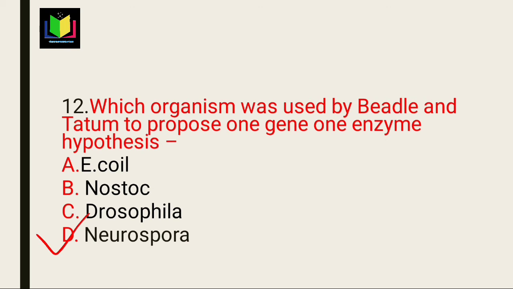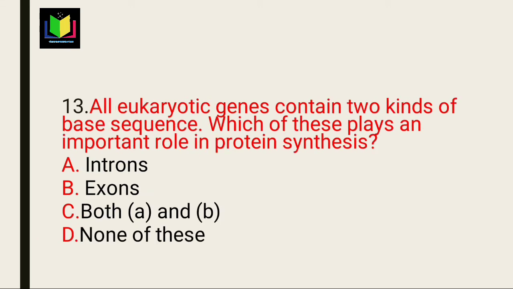Next question: all eukaryotic genes contain two kinds of base sequences. Which of these play an important role in protein synthesis? In eukaryotes, exons and introns are both present. So option C is the right answer. But introns are present only in eukaryotes, not in prokaryotes. Option C is the right answer.